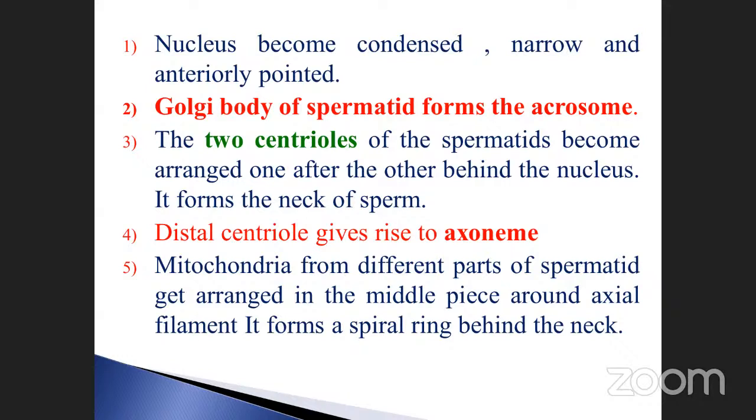The Golgi body of the spermatid forms the acrosome. Here the nucleus, here the Golgi bodies. The two centrioles of the spermatid become arranged one after the other behind the nucleus. It forms the neck of the sperm. How does sperm formation take place? Development takes place from the round to a tail-like structure, just like a worm-like structure. Okay, see that, the first one is the nucleus becoming condensed.